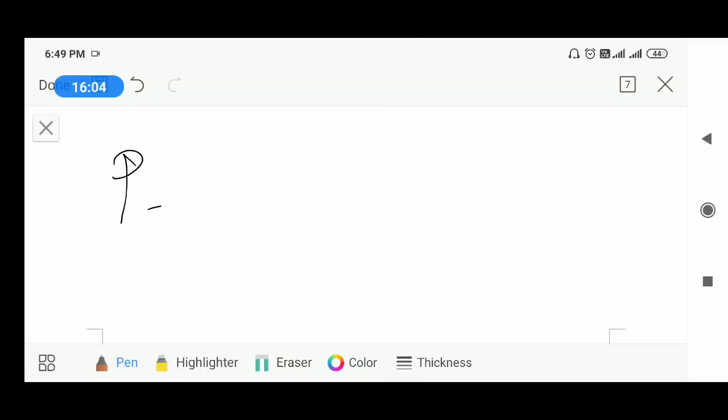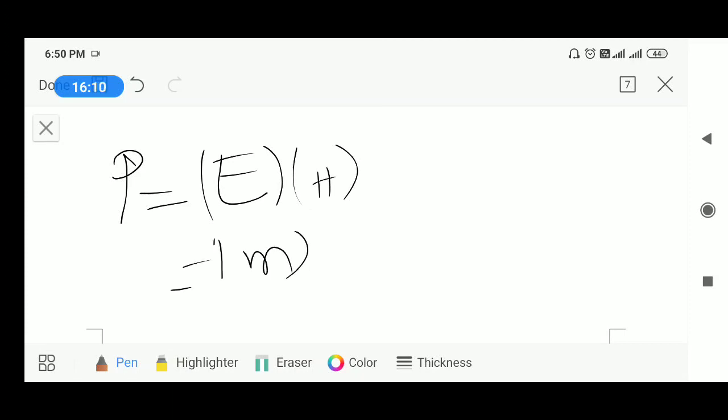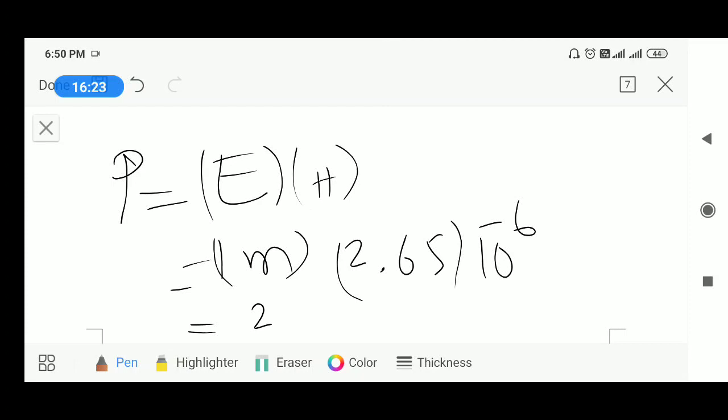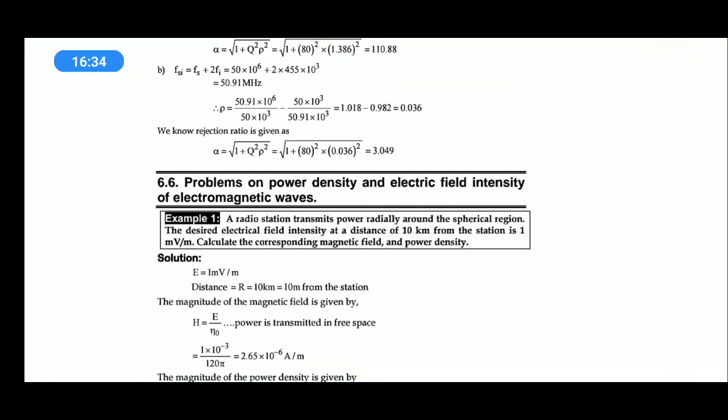Power density equal to E into H. E you know is 1 millivolt and H is equal to 2.65 into 10 to the power of minus 6. Then power density equal to 2.65 into 10 to the power of minus 9 watt per meter square, isn't it?